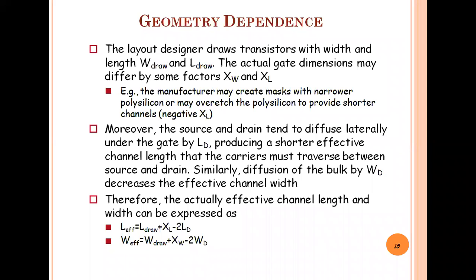Again, ID also depends on geometry, and this is one of the important factors, because whenever we want to increase the performance of the VLSI chip, we have to resize or scale down the transistors to implement more transistors on a single chip, which increases the functionality.